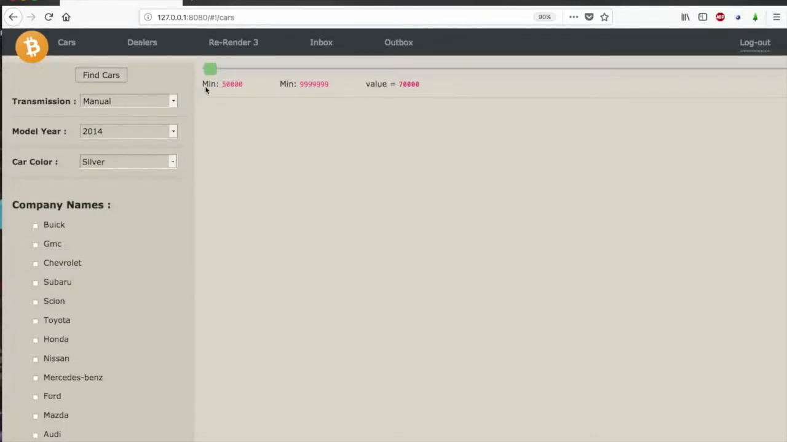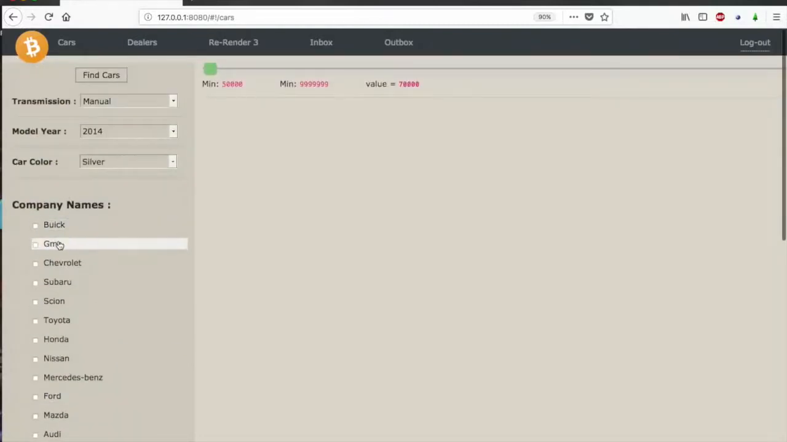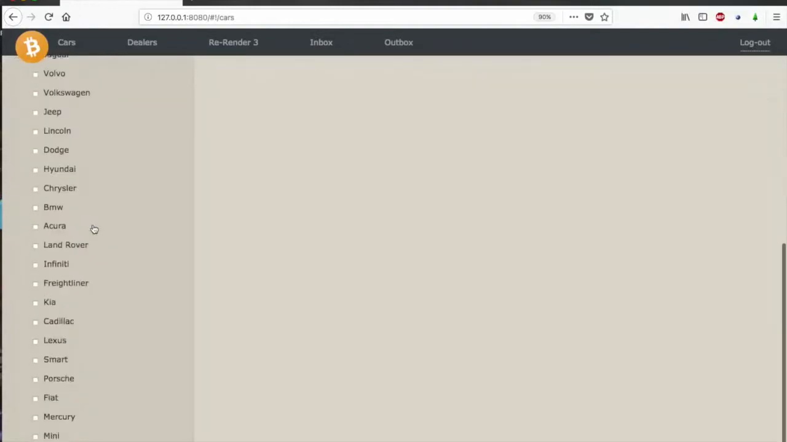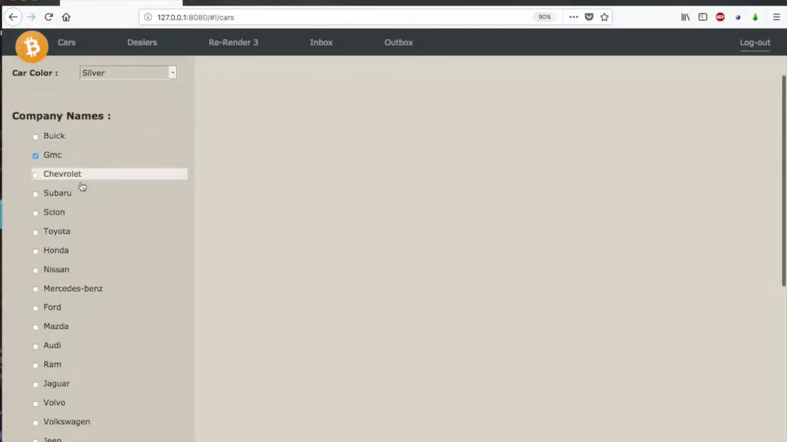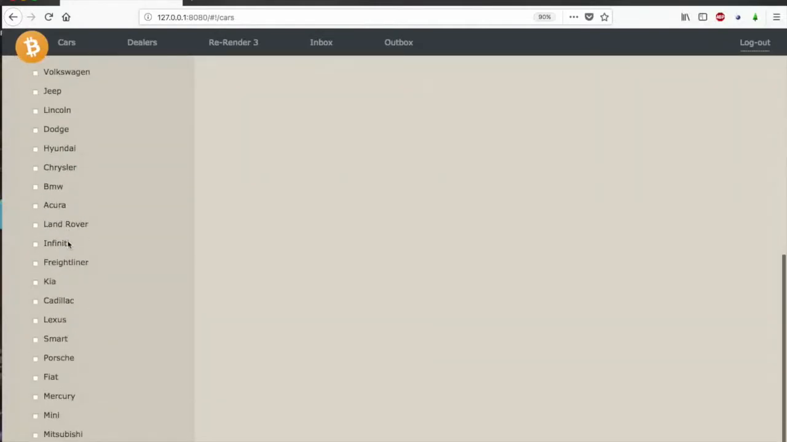So you have options here to choose the company, or the make of the car actually, like GMC, Chevrolet, Toyota, etc. These are all dynamic, by the way. So these are all coming from the database. So if some company is unregistered or deleted from the database, the same will be reflected here.